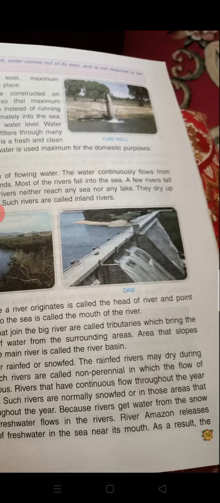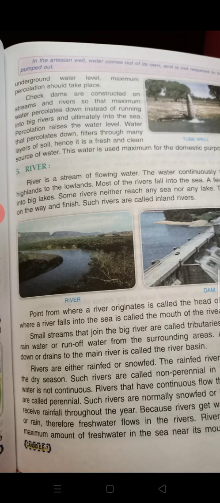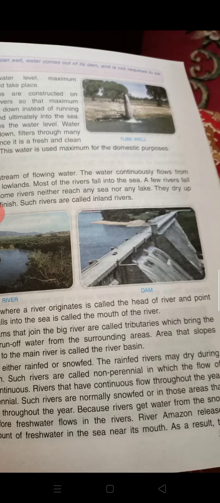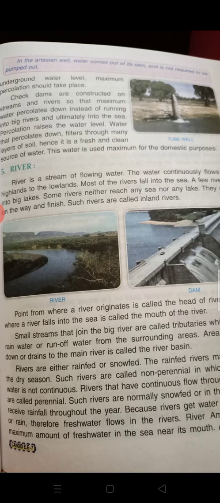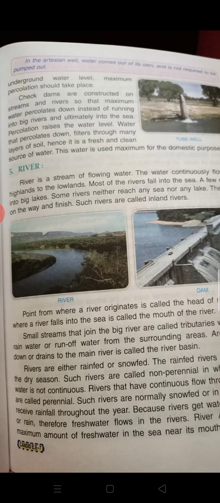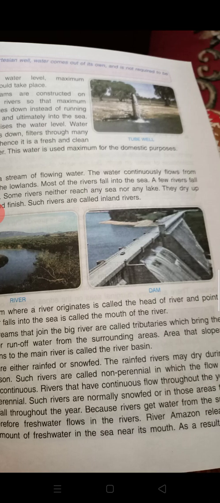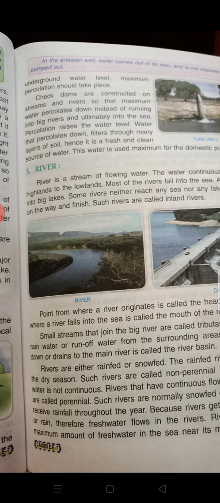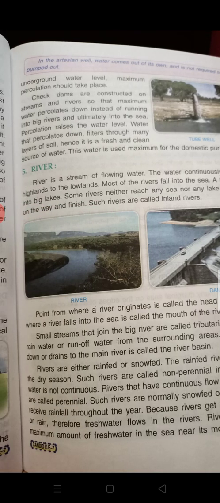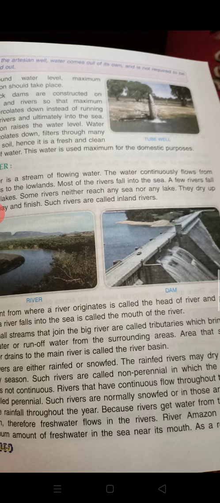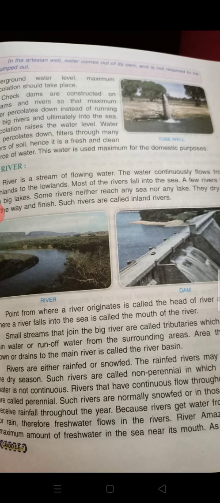The rain fed rivers may dry during the dry season. Such rivers are called non perennial, in which the flow of water is not continuous. Rivers that have continuous flow throughout the year are called perennial. Those that do not have continuous flow throughout the year are called non perennial. That is, when the water is not available throughout the year, they are non perennial, and if it is available throughout the year, with continuous flow, they are called perennial.